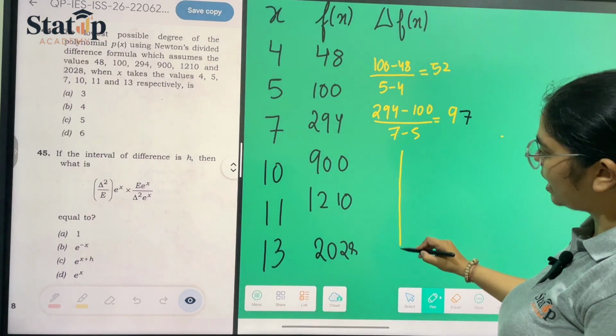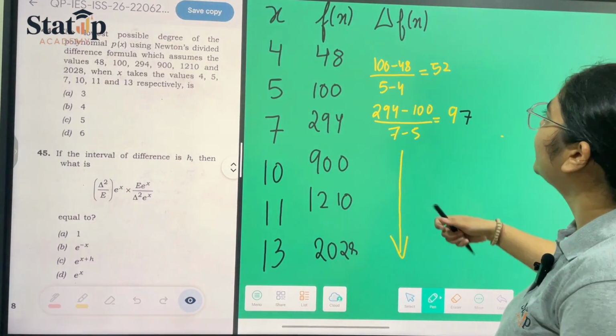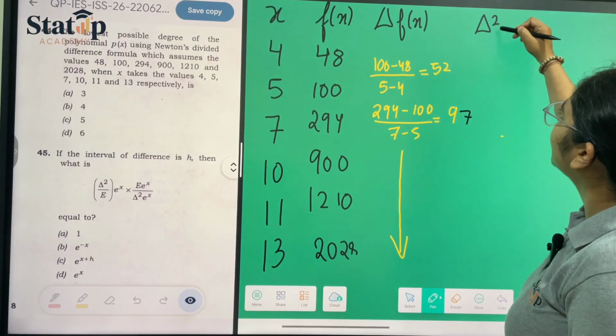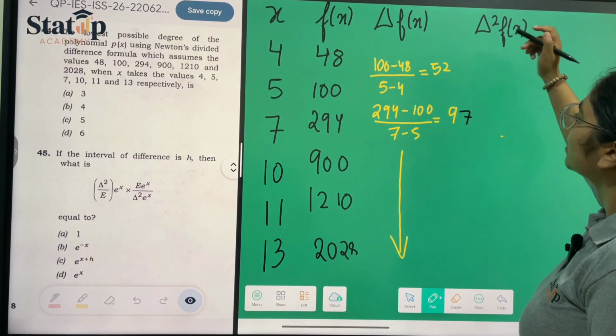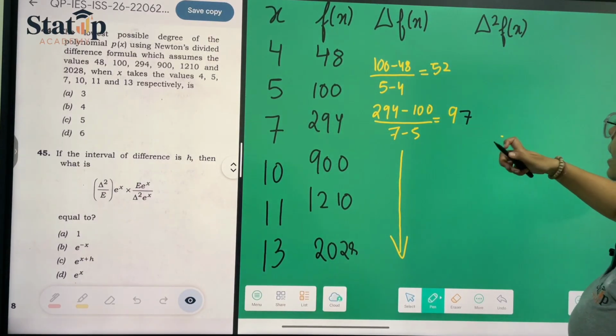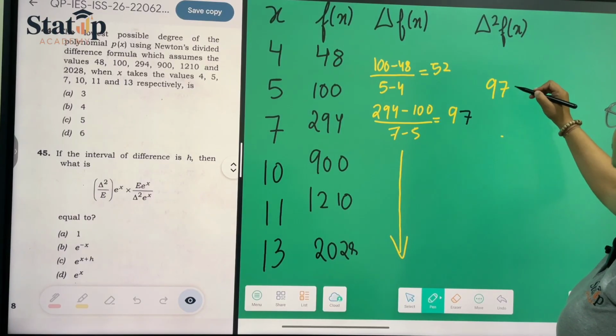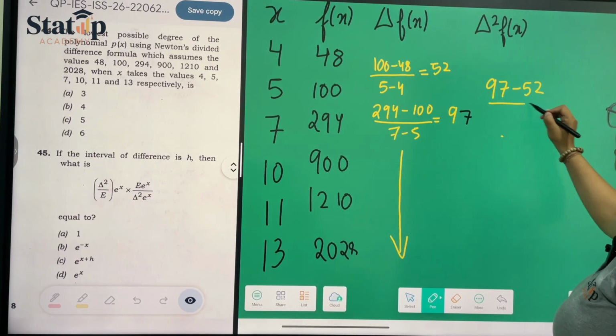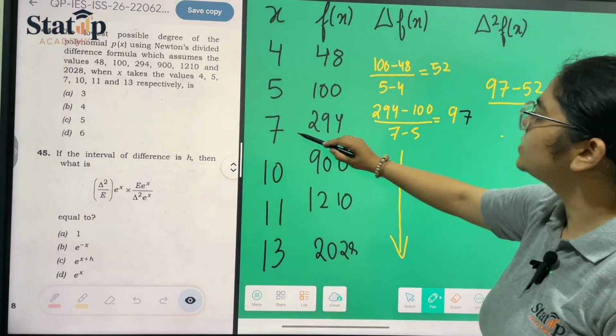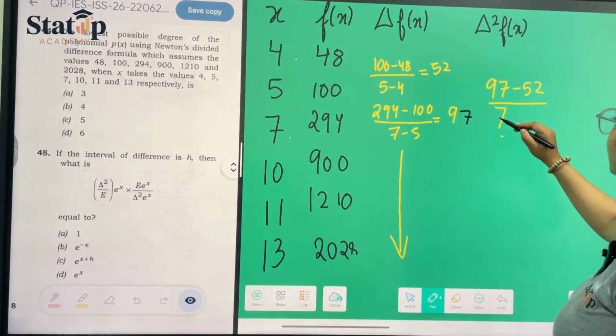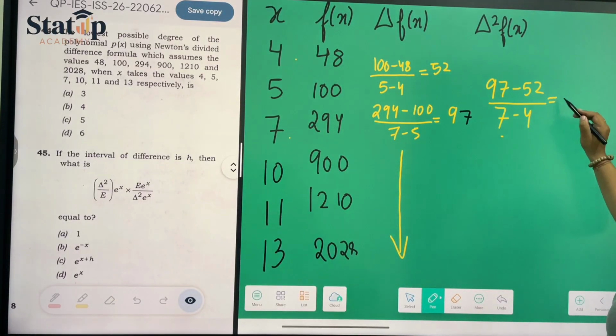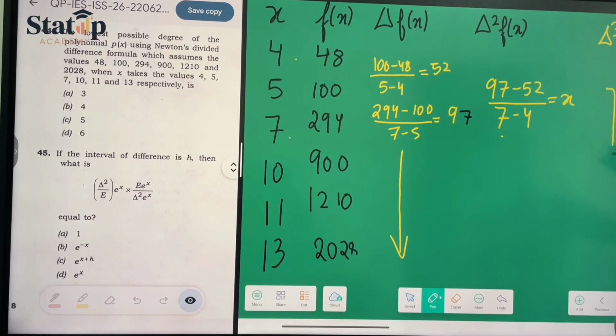And so on, you can calculate for all of them. Now again, to calculate delta square f(x), it will be 97 minus 52 upon 7 minus 4. Now we have to calculate delta cube f(x). Till delta cube you will be getting the values as 0, 0 and 0.